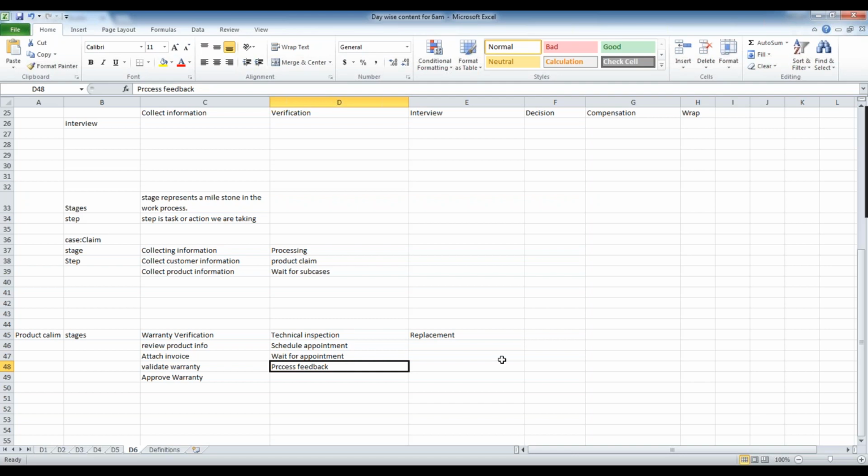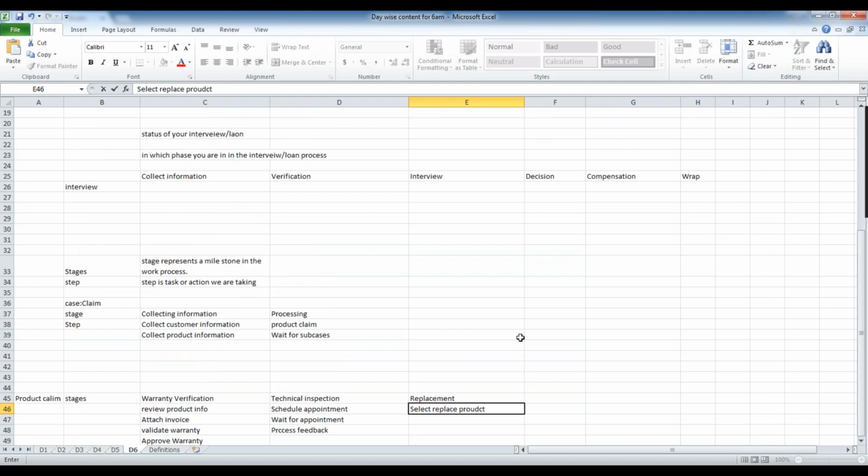So once the process feedback is given, if the issue is fixed, no issues, the claim process will stop here itself, and if replacement is required, we'll go to this step. Select replace product. Replace product.